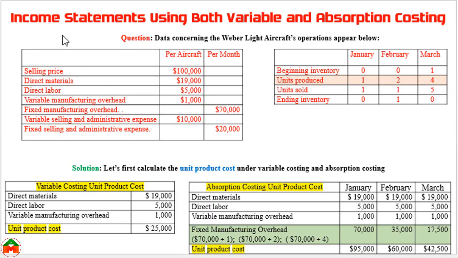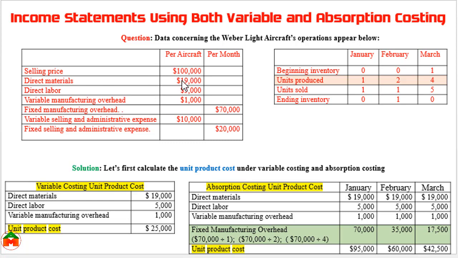Now practically we are going to prepare the income statements under variable costing and absorption costing, and this is the problem or question from which we will prepare them. Here we can see data concerning the Weaver Light Aircraft's operation appear below. These are the data from an aircraft company. They produce the aircraft. Here we can see selling price per unit. Here per aircraft means per unit.